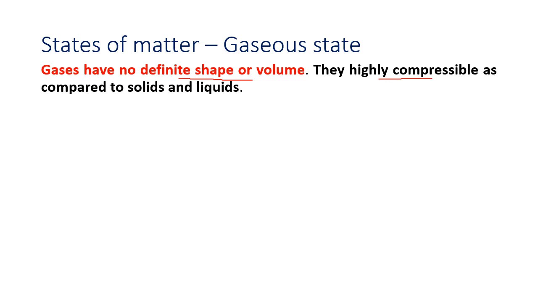Pressure you will learn later, but what is said, when you compress something, the particles are moving very fast. When they move very fast, they are colliding with the walls of the container. I told you, exerting pressure on the walls of the container. That is why the LPG cylinder is made up of iron to withstand that pressure.